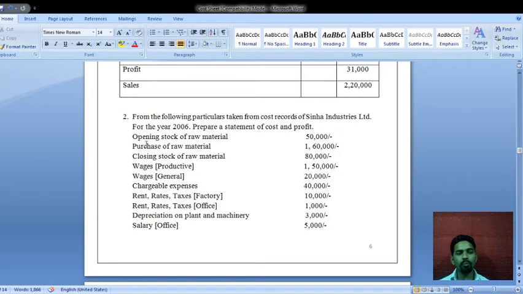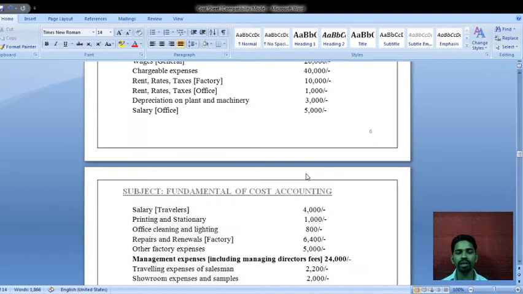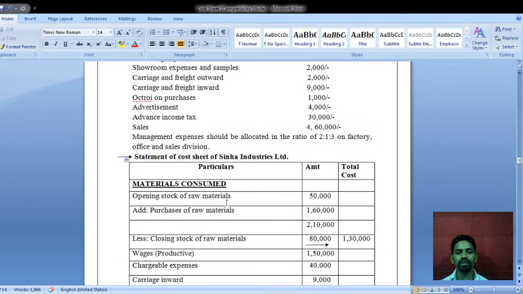So this opening stock of raw material rupees 50,000 we have to take under the direct materials. Okay, so now see this, we just have to put the heading: statement of cost sheet of Sinha Industries Limited. This is the format, with an amount column and a total cost column. First of all, the head is material consumed, or the direct material.